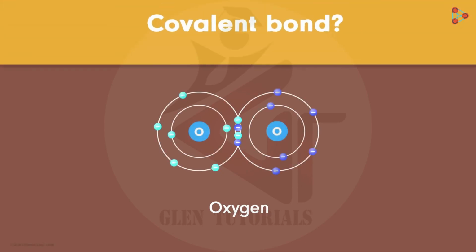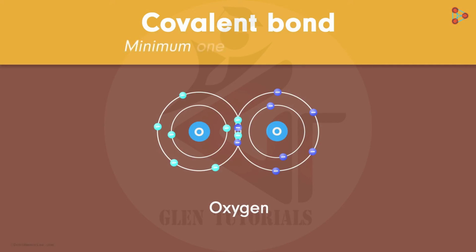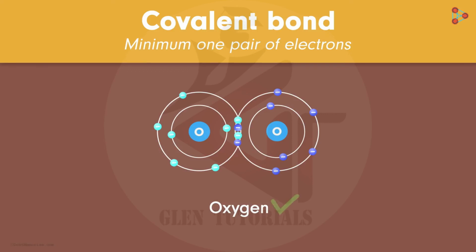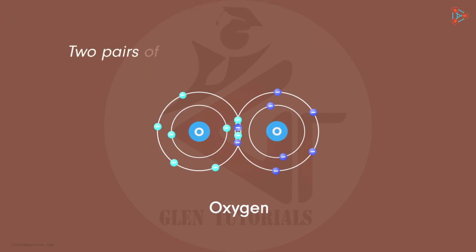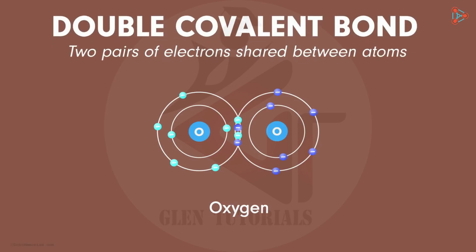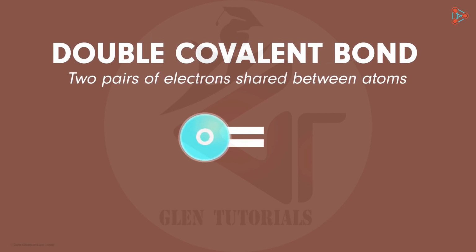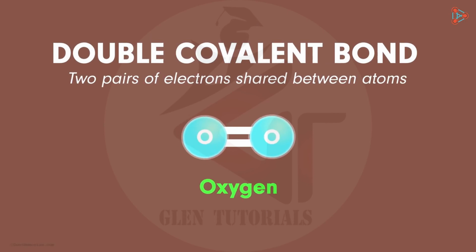So is this not an example of covalent bond? Well, it is. But covalent bond has 1 pair of electrons being shared, right? Don't forget, it is a minimum of 1 pair that's needed for formation of the covalent bond. That means this case is also an example of a covalent bond. Such a covalent bond which involves 2 pairs of electrons getting shared is called a double covalent bond. It is represented by 2 lines written between the 2 atoms, just like this as seen in case of oxygen.